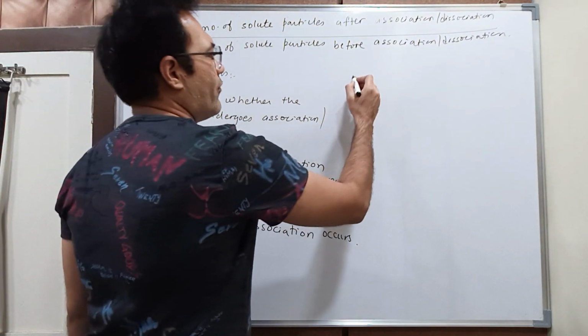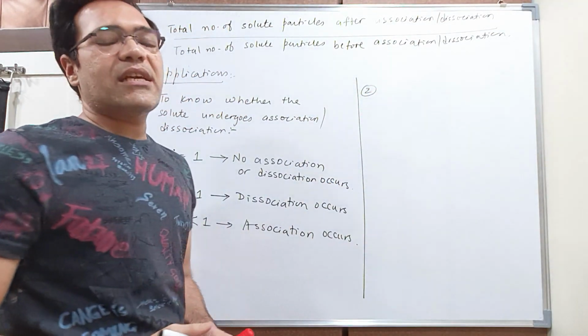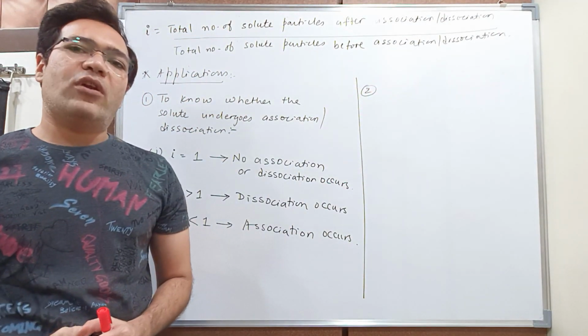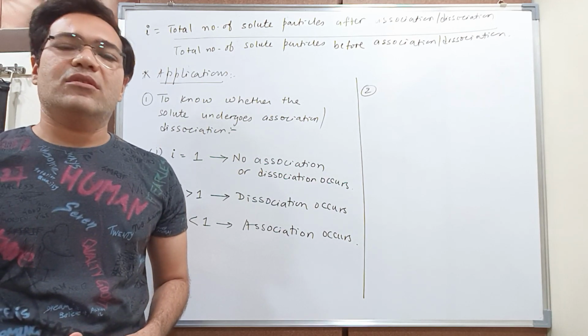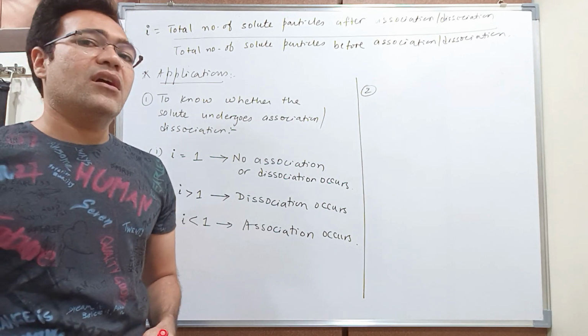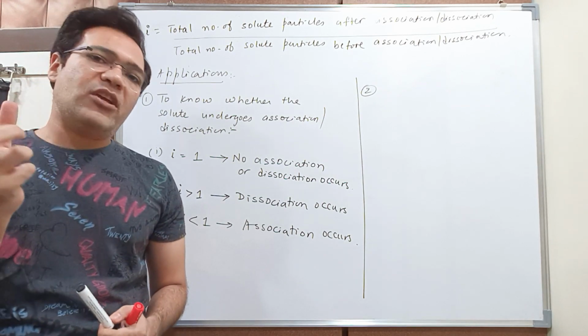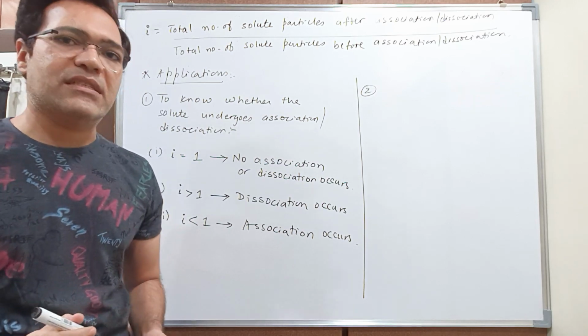Now let us have a look at the second application. See students, as I told you, whatever formulas of colligative properties you have studied till now can only be applied to solutions of non-electrolytes. But if we make some modifications in those formulas, then we can also apply them to solutions of electrolytes. How?